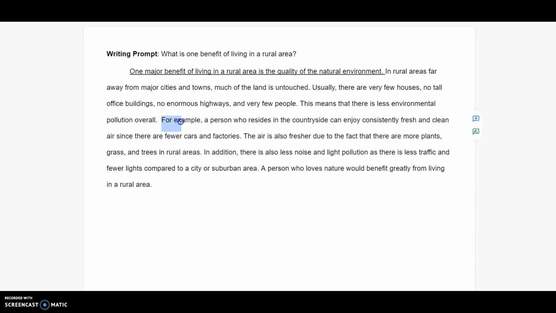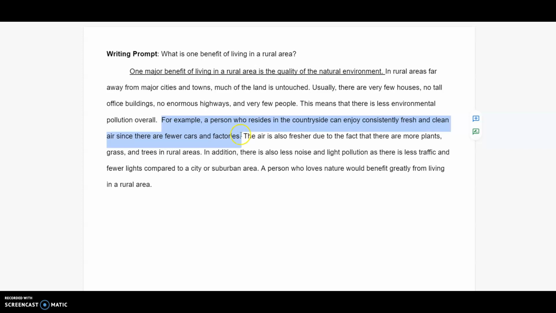Next, this writer gives an example of how the person who lives in the countryside can enjoy fresh and clean air. And of course, this example is related to the idea that there is less pollution overall.